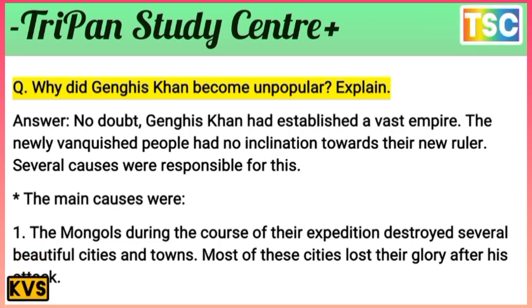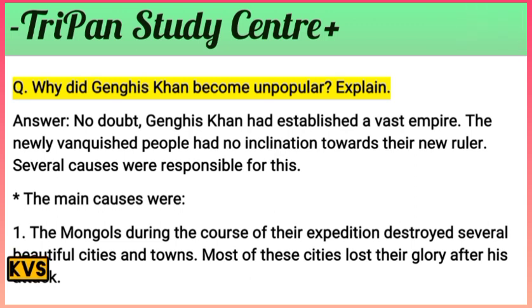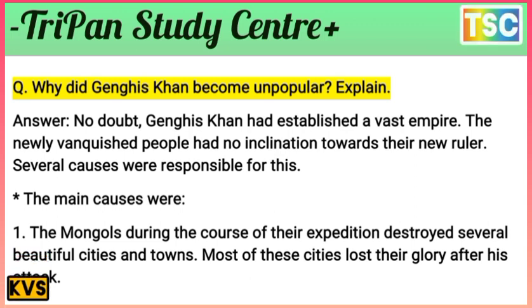The newly vanquished people had no inclination toward their new ruler, and several causes were responsible for this. The main causes were that the Mongols, during their expeditions, destroyed several beautiful cities and towns, and most of these cities lost their glory after the attack.